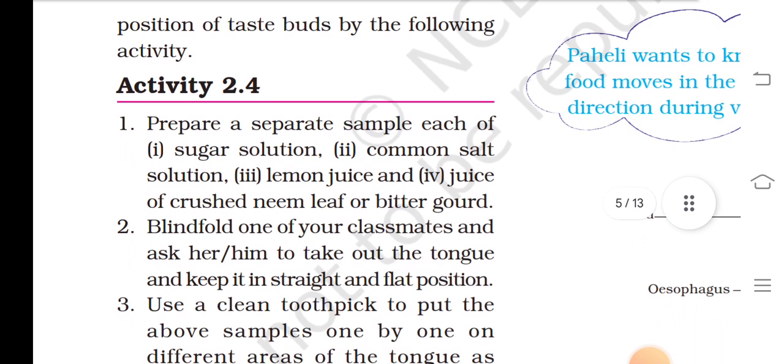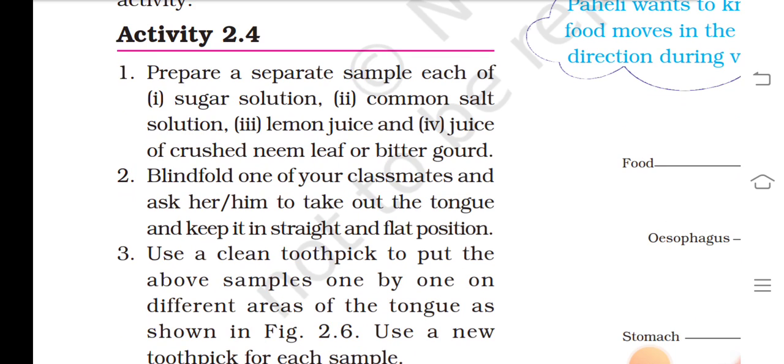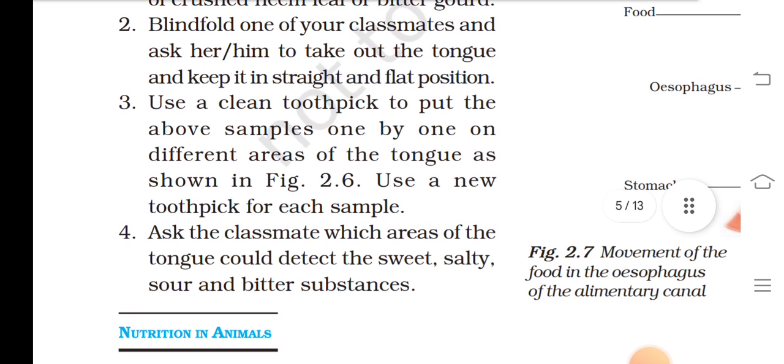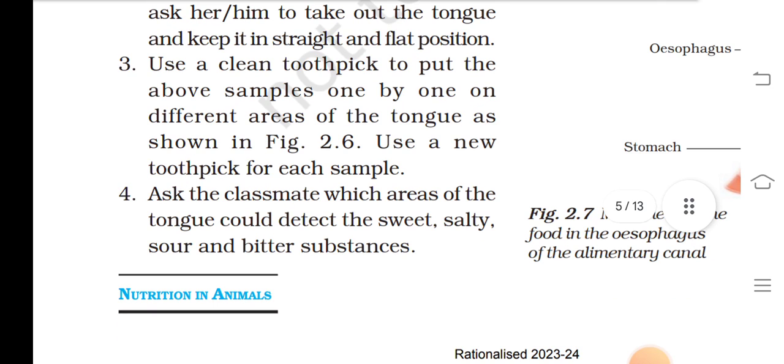Let us find out the position of taste buds by the following activity. Activity 2.4. Prepare a separate sample each of sugar solution, common salt solution, lemon juice, juice, neem leaf or bitter curd. Blindfold one of your classmates and ask him to take out the tongue and keep it straight and flat.